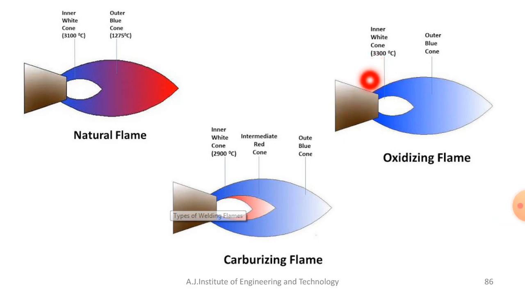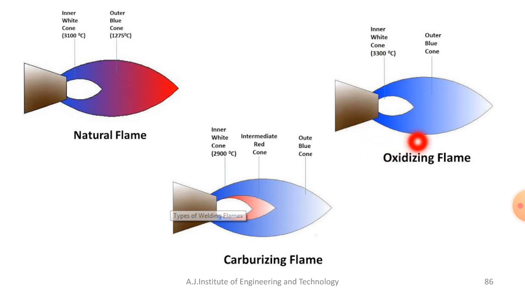We can say it is always hotter than any other type of flame, due to the excess of oxygen present in the proportions. Because of this, the temperature rise is very high, around 3300 degrees Celsius to 3500 degrees Celsius.